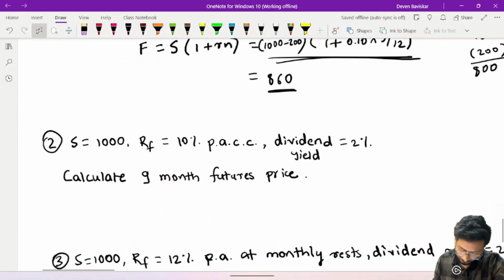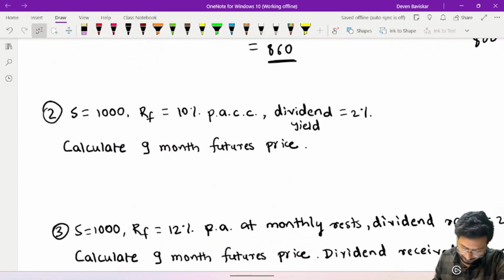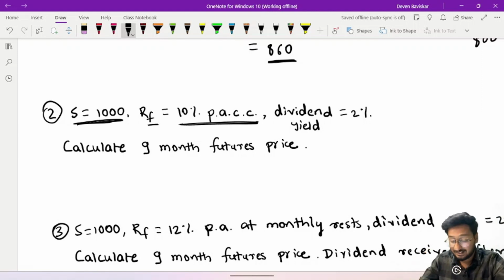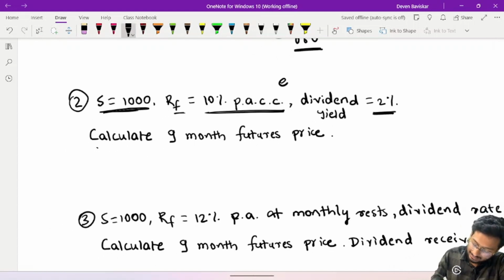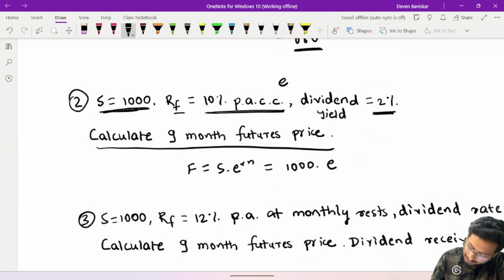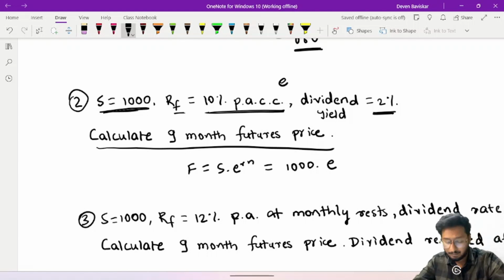Alright, great. Now let's come to the second example. The spot price is given to be 1000 rupees. Risk-free rate is given to be 10% per annum compounded continuously. Means we have to use e raised to rn. Dividend yield. Now dividend yield, how we are going to solve, we will see. Calculate the 9-month futures price. Let's see. The futures price is calculated as, in the case of continuous compounding, S into e raised to rn. S is 1000 rupees into e raised to r. What is r? 10% per annum compounded continuously.